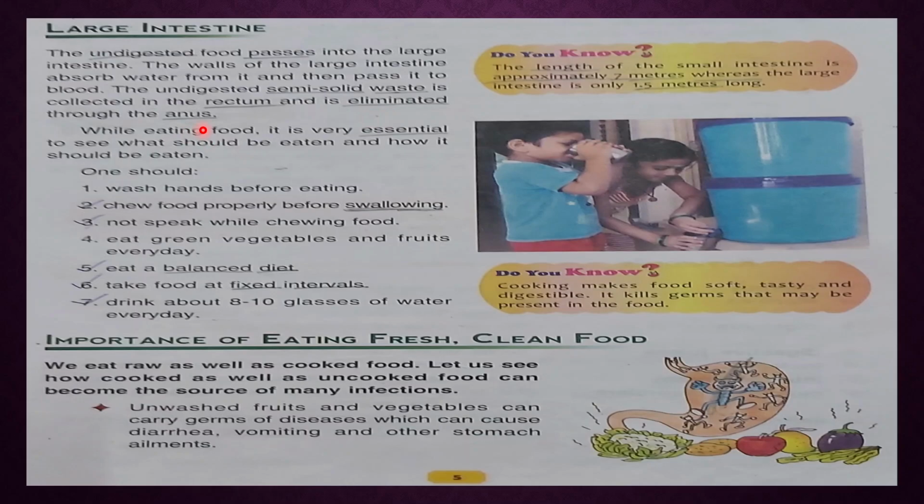Is that clear? So now this is an essential point while eating food, so you have to note down all these points, because I told you this repeatedly in the previous video also, so no need to give special notes here. So the importance of eating fresh clean food. Unwashed fruits and vegetables can carry germs of diseases, so avoid directly eating fruits and vegetables. You have to wash them clearly and then use them.